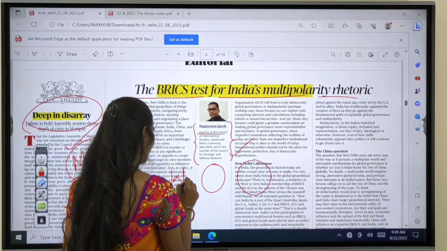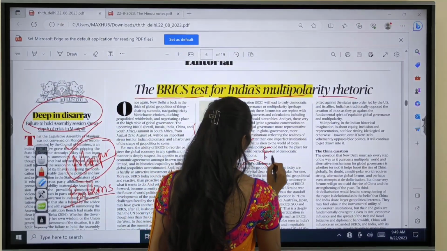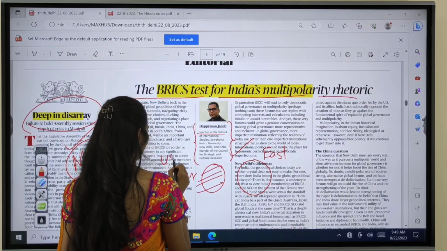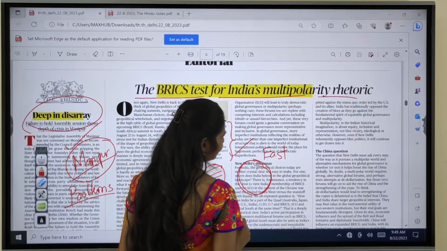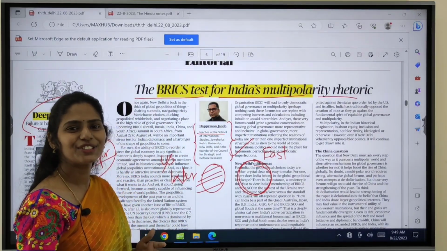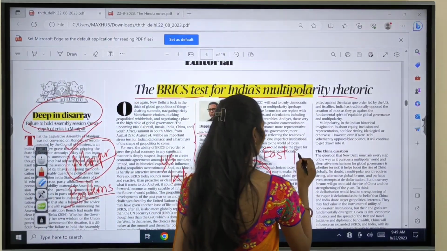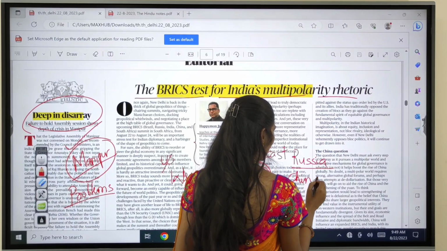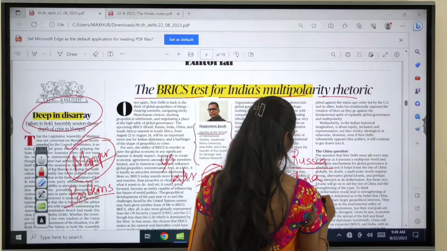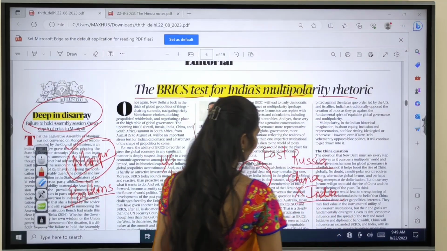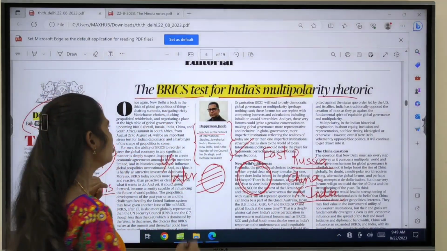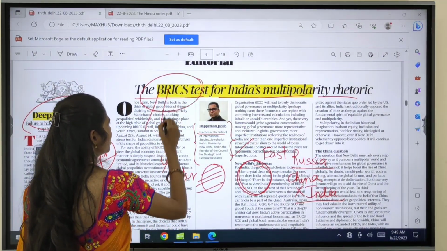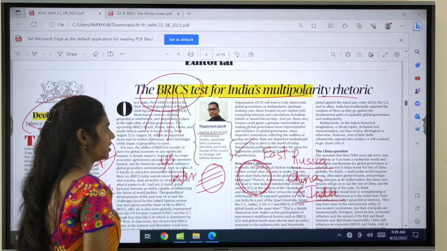Here we have the Western power block, and for example here we have the Eastern power block. Western power block means countries like US, and the eastern part. Now which country is showing that it is a rising power? So we have Russia, and Russia's friend is China, but China is anti-India. So the idea of this article is regarding Brics. Brics is a grouping, and who are the members? Brazil, Russia, India, China and South Africa.